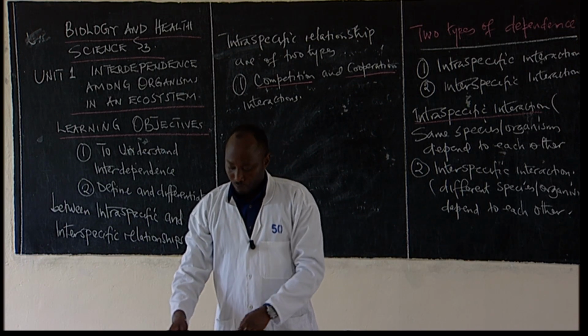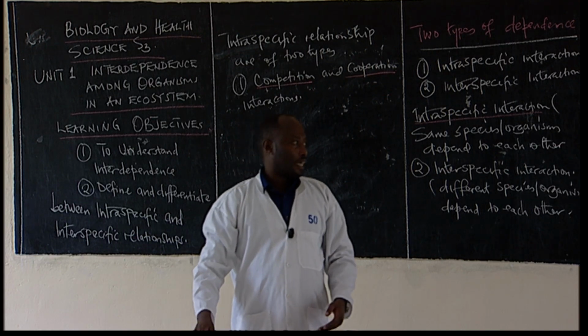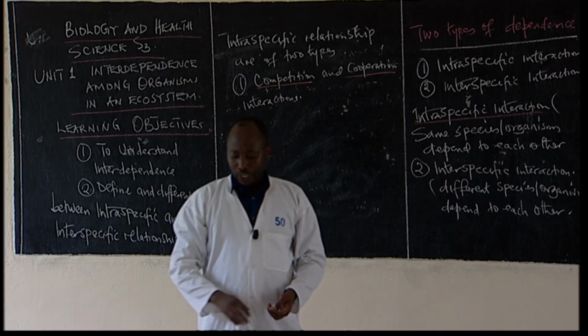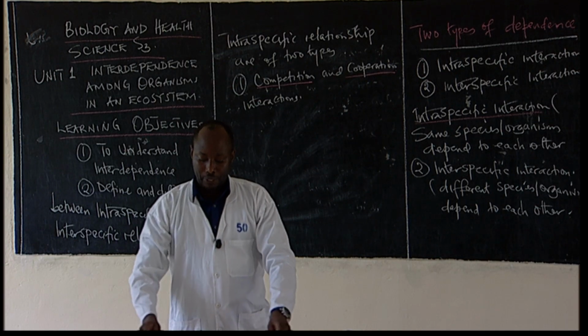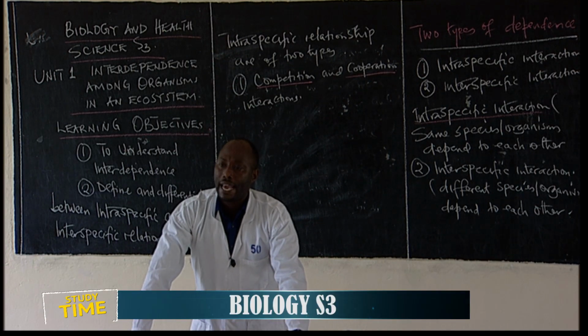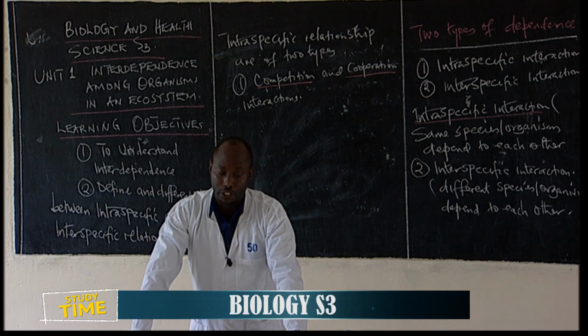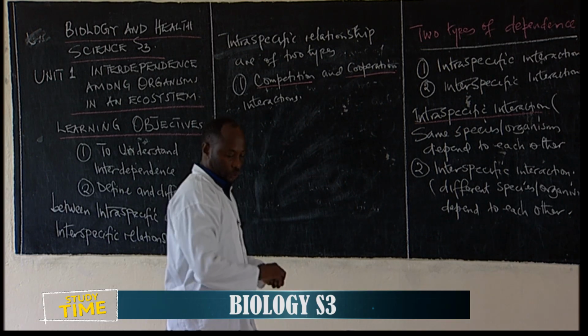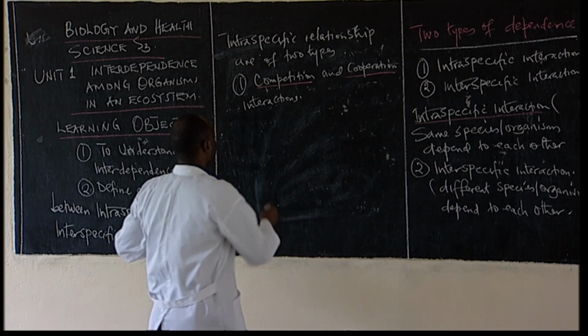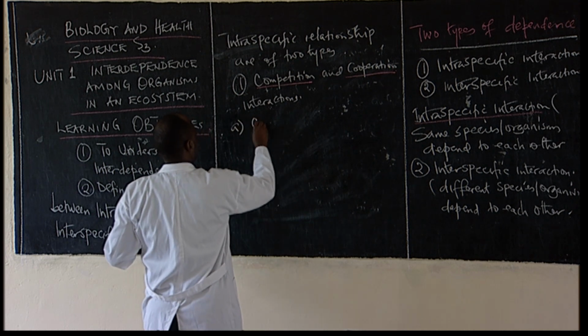All right. Let me talk about a competition. What do you understand by a competition? A competition is a relationship that occurs between organisms either of the same species or different species. Let's talk about a competition. What is a competition?